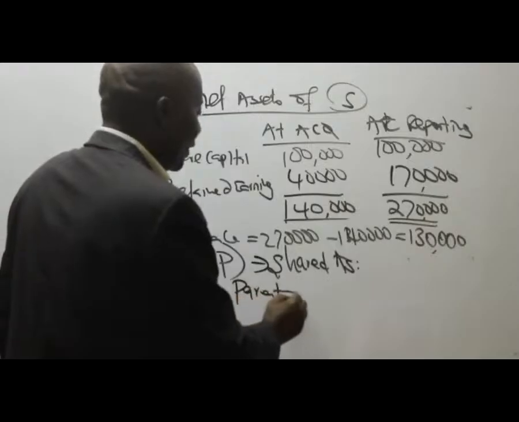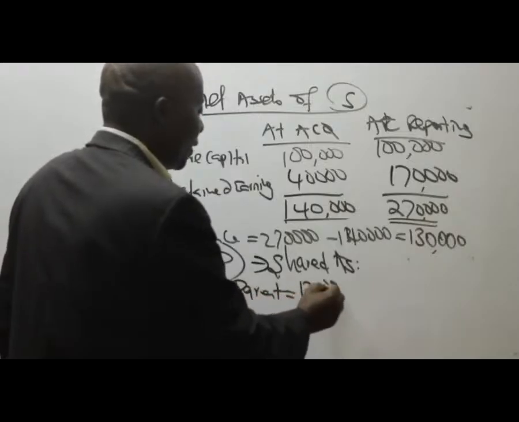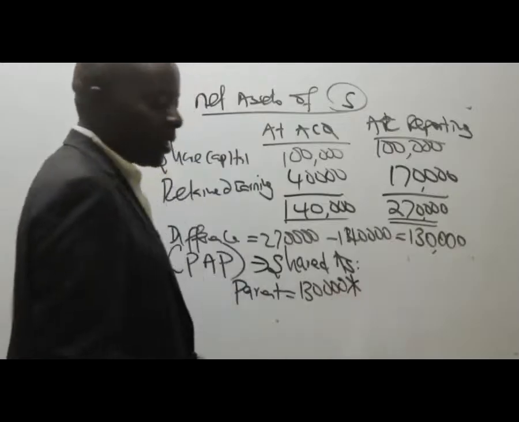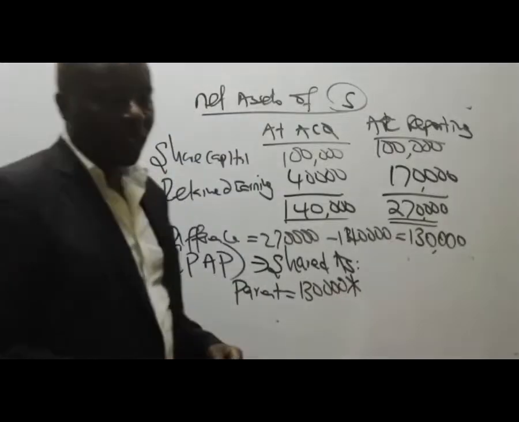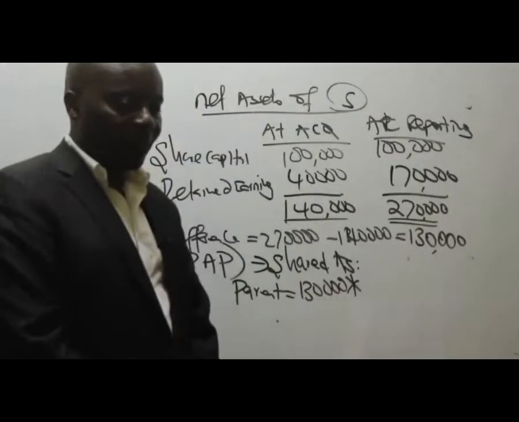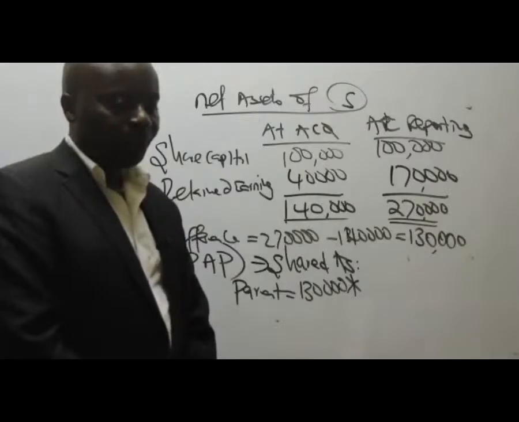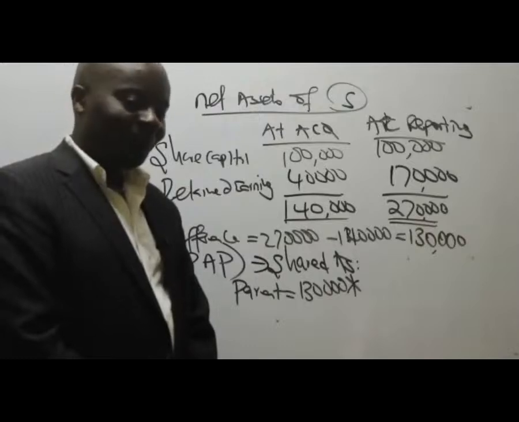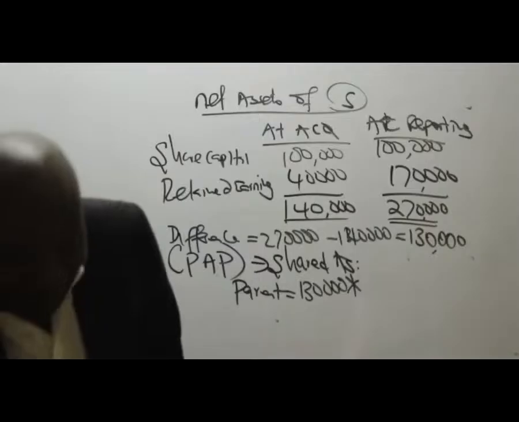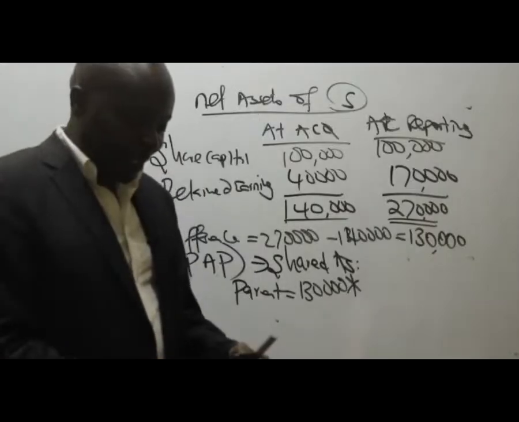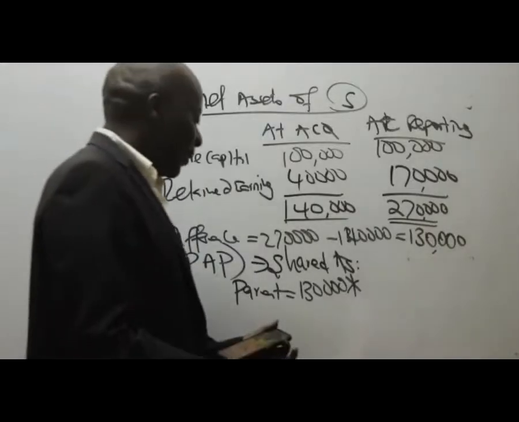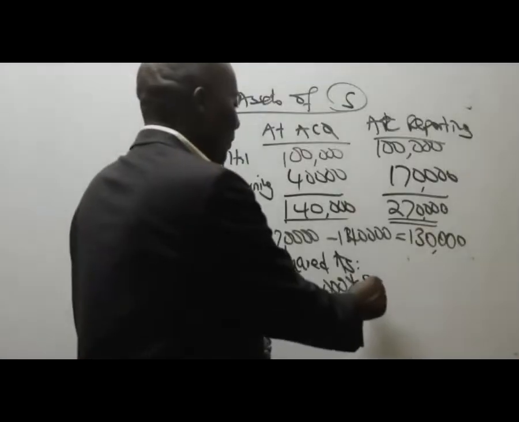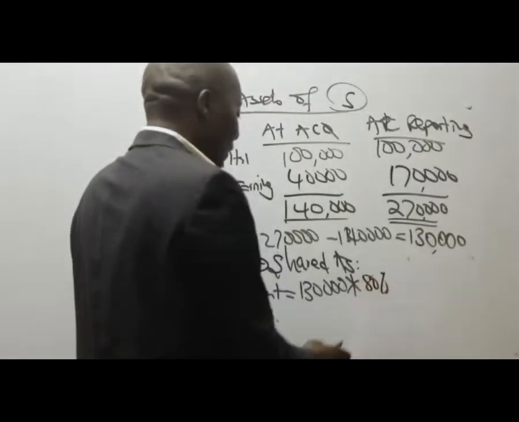The parent takes 130,000 times what percentage, somebody? Times 80%. So 130,000 times 80%. Thank you very much.